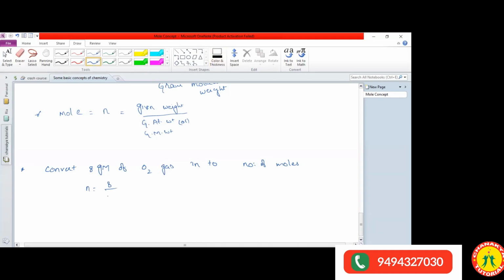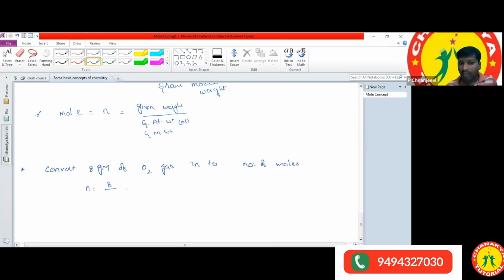32. We had taken it as a molecule, so the molecular mass of oxygen is equal to 32. So with 32 we will get 1/4 only. 8 ones are 8, 8 fours are 32. So the 1/4 value you will get is 0.25. So 8 grams of oxygen is equal to how many moles? We can take it as 0.25 moles. Okay, now you got the clarity.